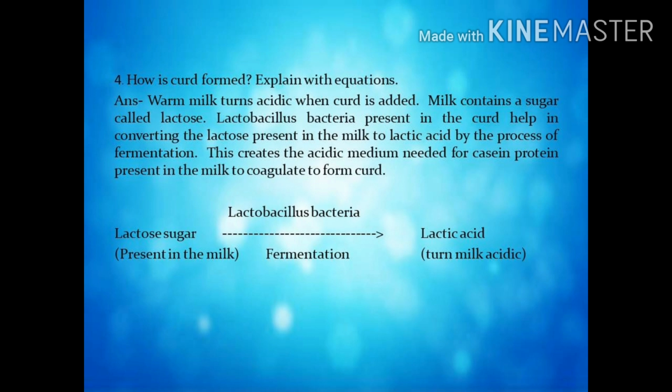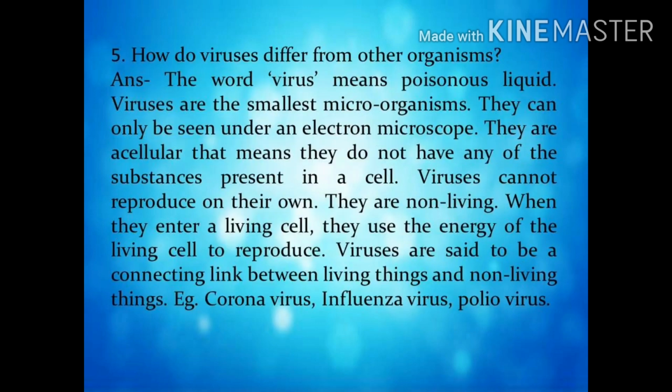Fourth question. How is curd formed? Explain with equations. Answer. Warm milk turns acidic when curd is added. Milk contains a sugar called lactose. Lactobacillus bacteria present in the curd help in converting the lactose present in the milk to lactic acid by the process of fermentation. This creates the acidic medium needed for casein protein present in the milk to coagulate to form curd.